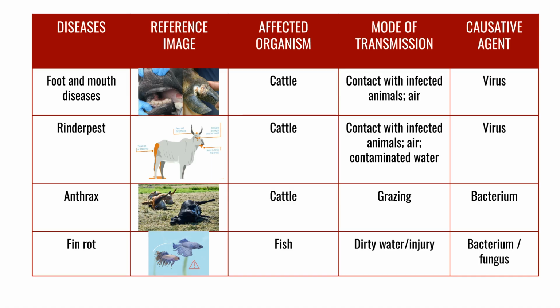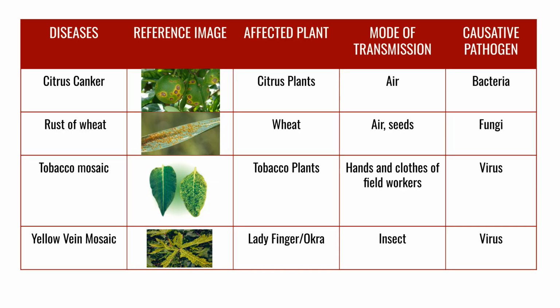Animal diseases include foot and mouth disease, rinderpest, and anthrax, all affecting cattle and caused by a virus or bacterium. Fin rot, affecting fish, is caused by bacterium or fungus and spread through dirty water or injury. Plant diseases include citrus canker, affecting citrus plants, spread by air and caused by bacteria. Rust of wheat is caused by fungi and spread through air and seeds. Tobacco mosaic and yellow vein mosaic are viral diseases affecting tobacco and okra, transmitted by contact with infected items or by insects.